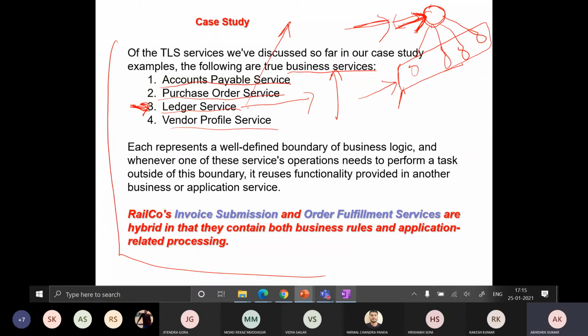Ledger services is not going to be exposed to an external user. We can't do anything with this ledger service directly. And if it is invoked by a particular consumer, that is the client, the service requester, then that client will be your business process.